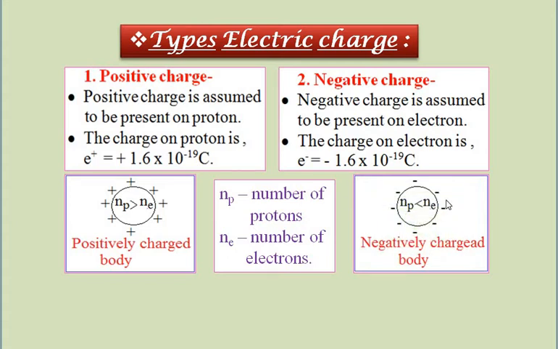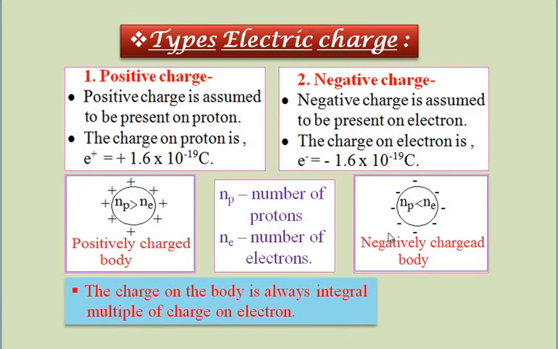We have seen the example when two suitable bodies are rubbed against each other. One body loses electrons and becomes positively charged. The other body gains electrons and becomes negatively charged. In the negatively charged body, the number of electrons is greater than the number of protons.